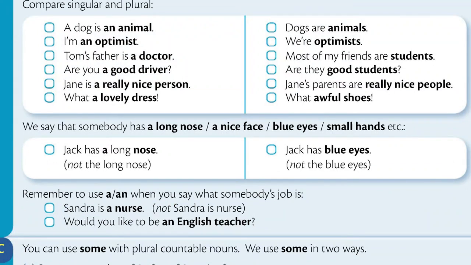We say that somebody has a long nose, a nice face, blue eyes, small hands, etc. Jack has a long nose. Jack has blue eyes. Remember to use a or an when you say what somebody's job is. Sandra is a nurse. Would you like to be an English teacher?